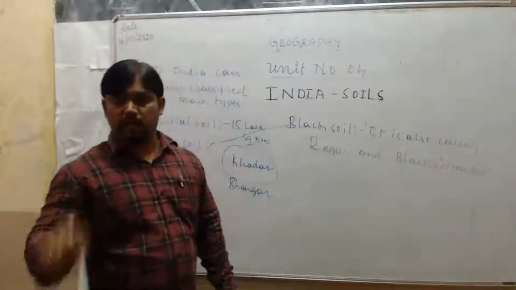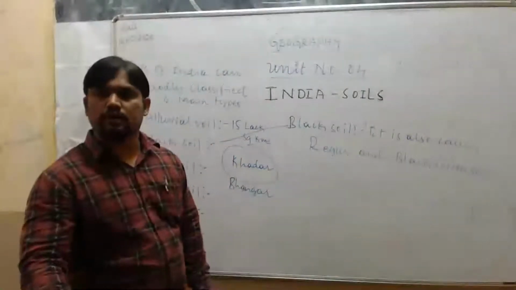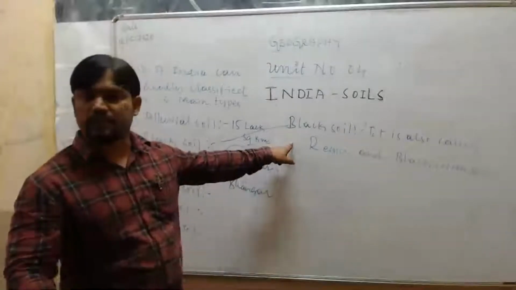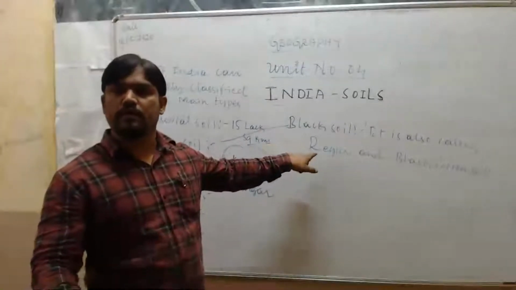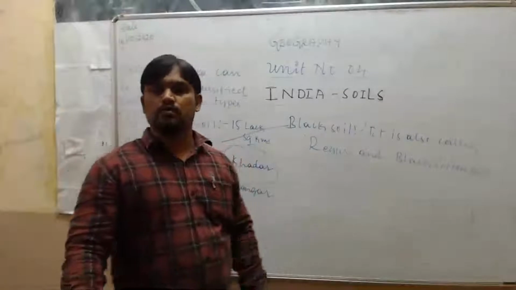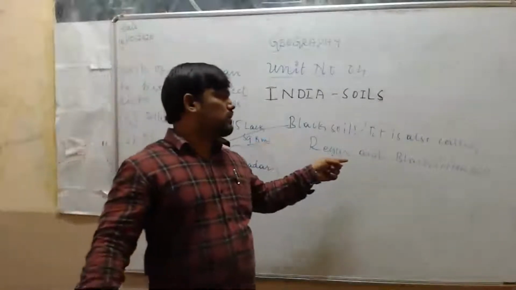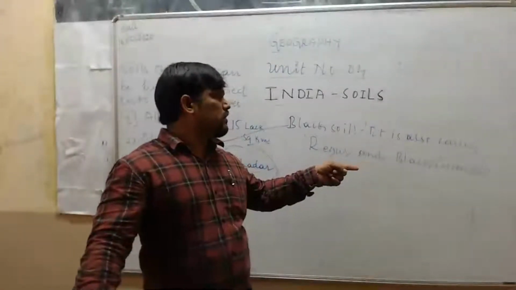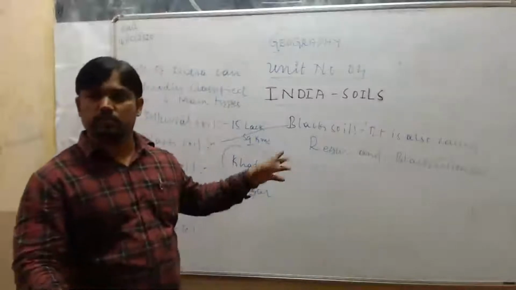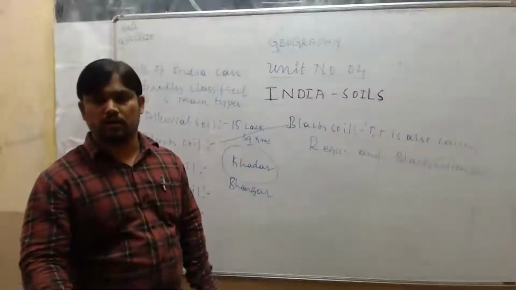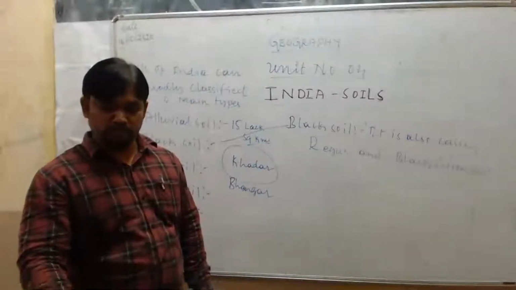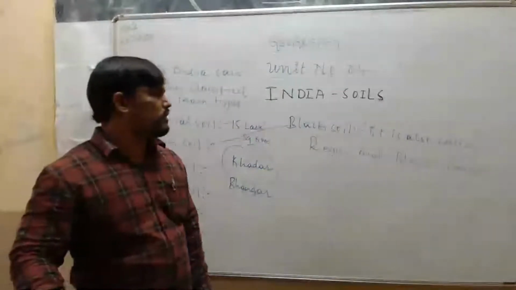Why is black soil best suitable for cotton cultivation? Because its water retention capacity is more. It can keep moisture for many days. So that's why this black soil is called black cotton soil, and it is best suitable for the cultivation of cotton. It's very important.